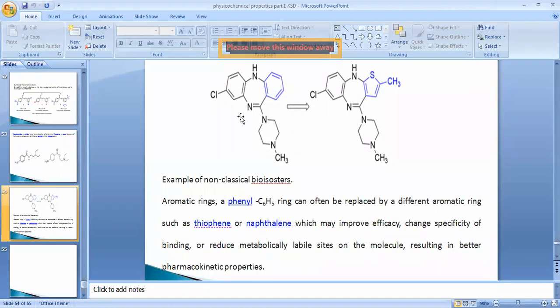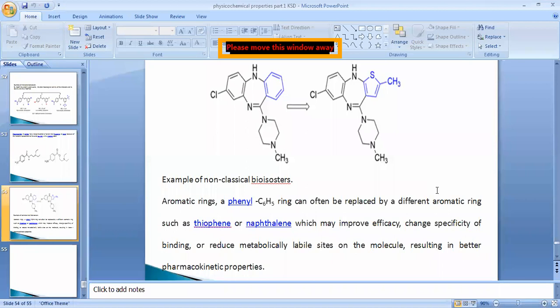So likewise, if we are going to do the non-classical bioisosteric replacement, see, it is totally different. This is a pentacyclic compound and this is a hexacyclic compound. We can substitute this pentacyclic compound in the place of hexacyclic compound. That's why it is a non-classical bioisostere.